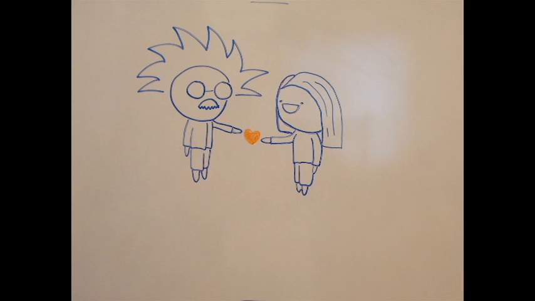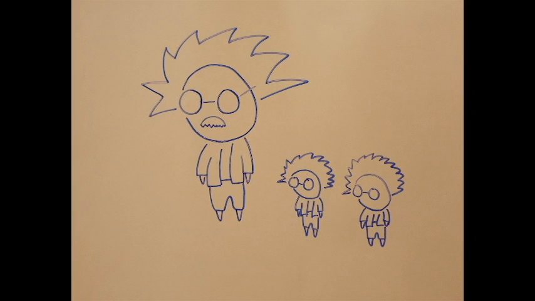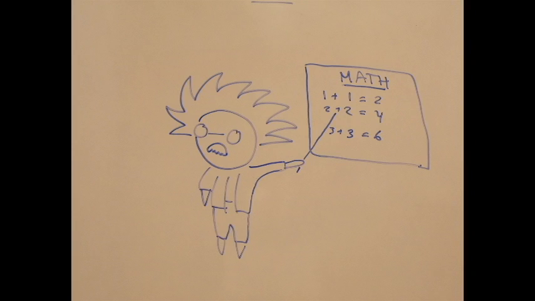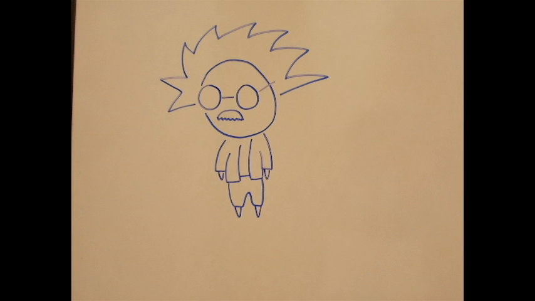He married a classmate named Mileva Marek, who he had 2 kids with, and then divorced her and married his second cousin, Elsa Einstein. He then took a job as a math teacher for 2 months, before taking a job at a patent office in Bern, Switzerland. Einstein submitted a doctoral thesis to the University of Zurich, which earned him his PhD.